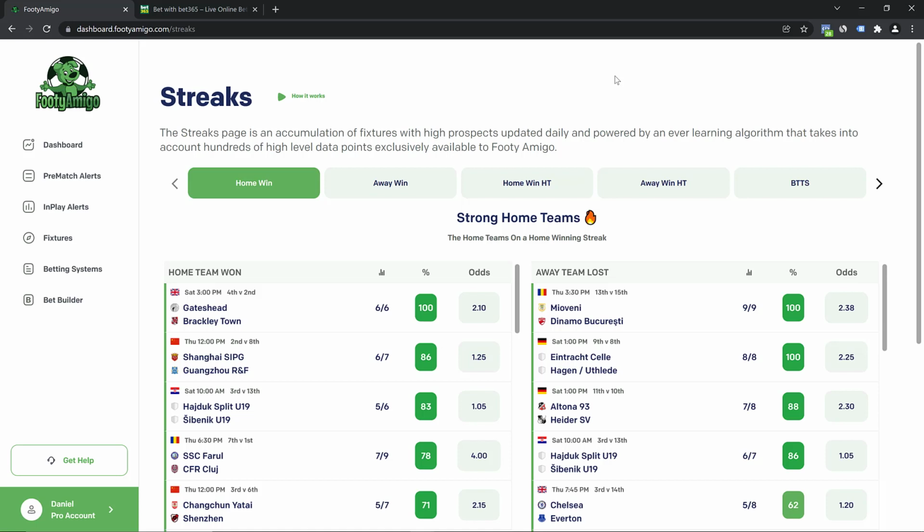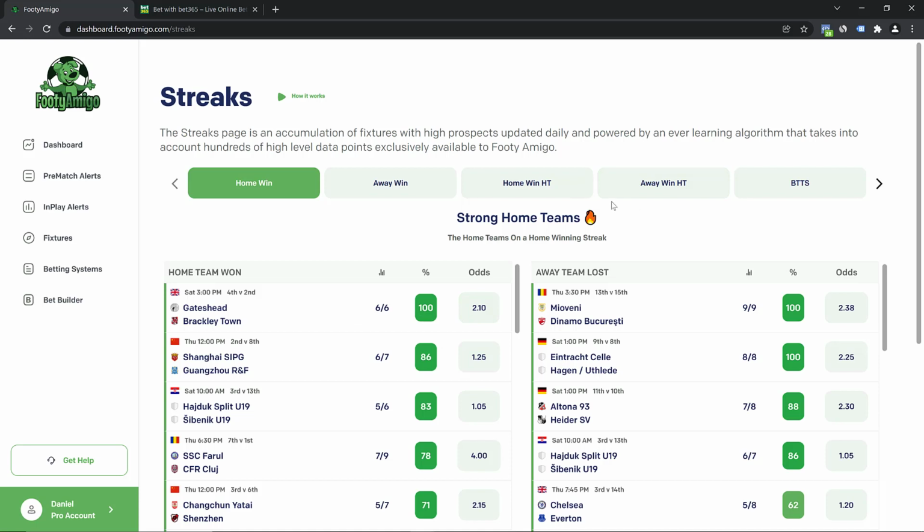We have different categories such as the home win, where you'll be able to see teams that are playing at home and they've had a winning streak. For example, we have this team that has had 6 out of 6 home wins in the last 6 games played, and you can also see the odds for them to win.